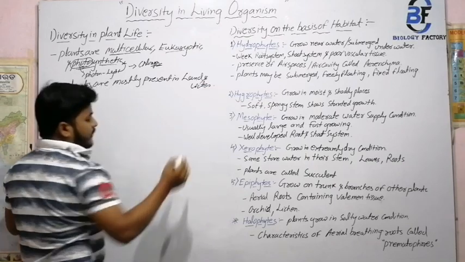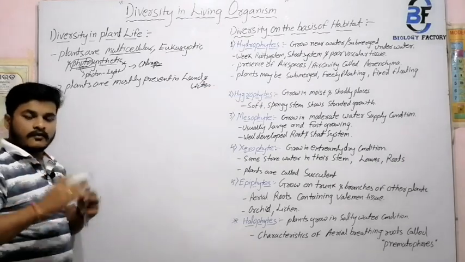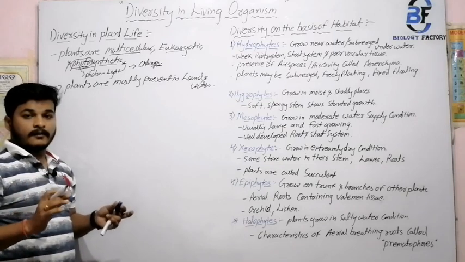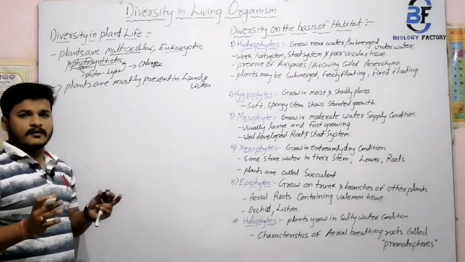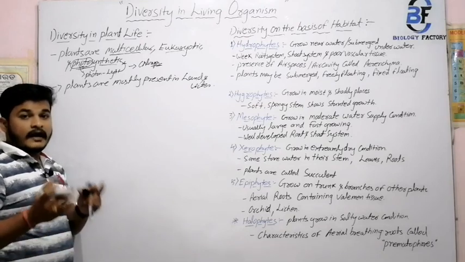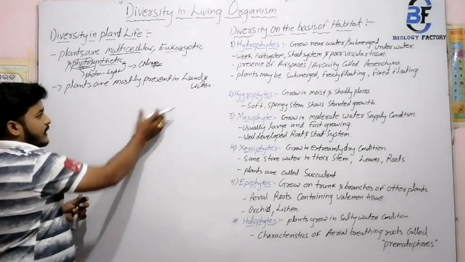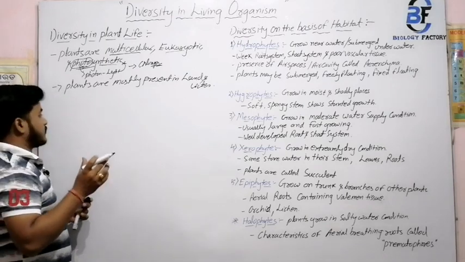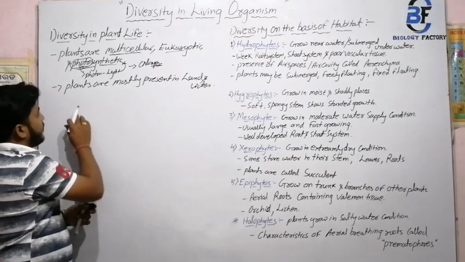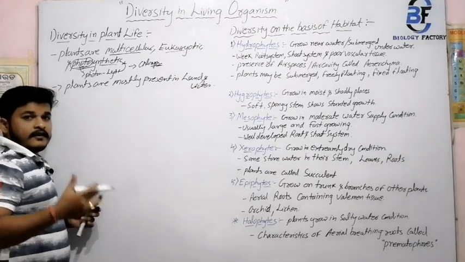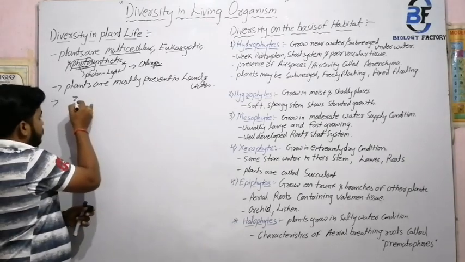That means we can find plants on the soil and also in water, that is, submerged. A couple of stages later we are going to study about hydrophytes, where I will clarify what submerged water means. Next, there are above 3 lakh species.